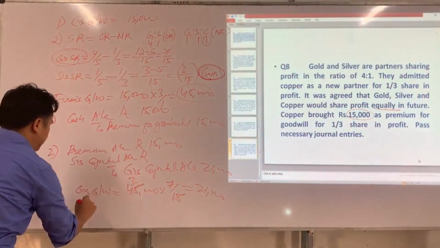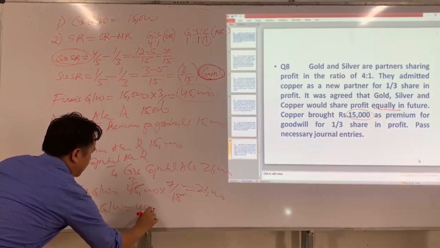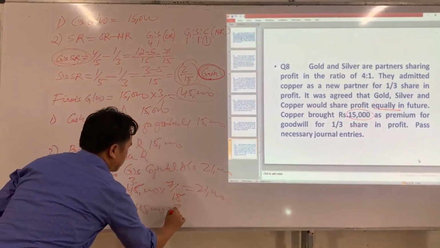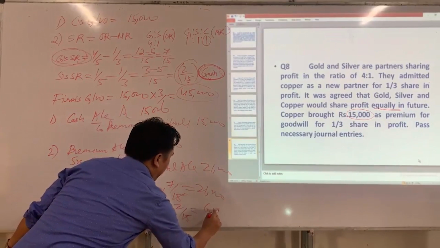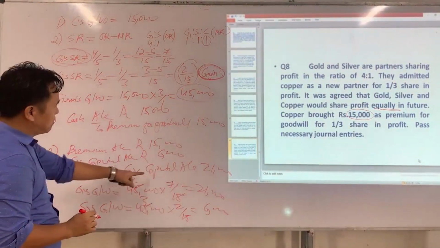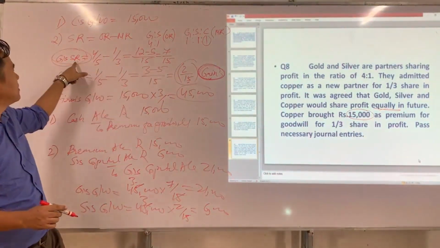So what about S's goodwill? 45,000 multiplied by what is S's share? 2/15. 3 twos are 6. So S has to pay rupees 6,000 as goodwill to whom? G, because S has gained a part of share from G.